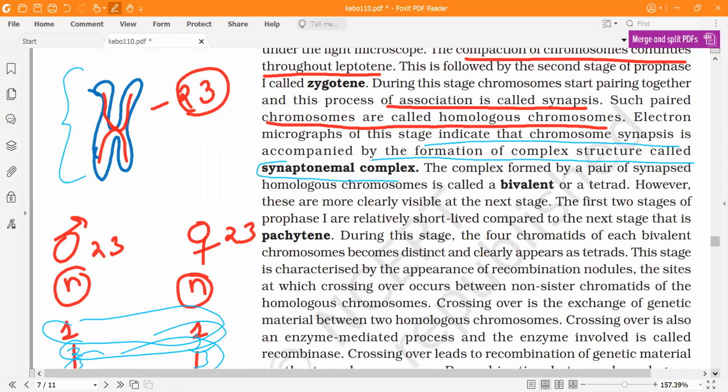Now we refer to this as a bivalent or tetrad. Why? What does it mean? Why tetrad? Because normally a chromosome will have two chromatids, but if you look over here, you can see two chromatids of this blue one and two chromatids of this red one. So it appears as if it has four chromatids.